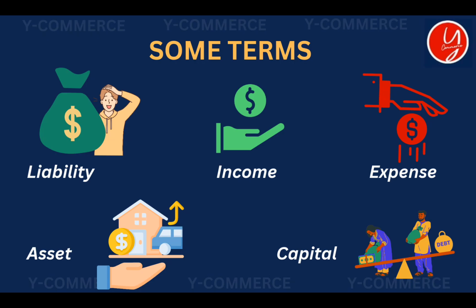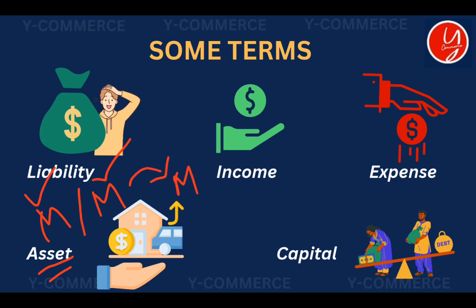Now we have asset. Please take a note, asset in accounting means money or money's worth. Anything that can be valued in terms of money. It can be actual money, or anything that can be valued in terms of money, which can be converted into money when we have some requirement. When we need some money, we can sell some property and make money, then it is called an asset of the business.